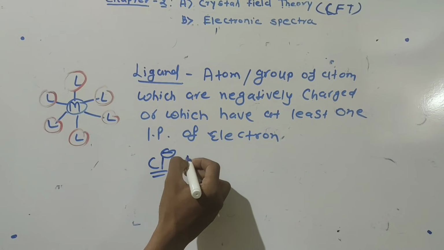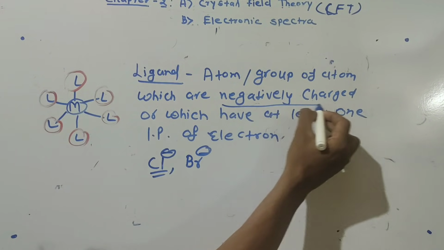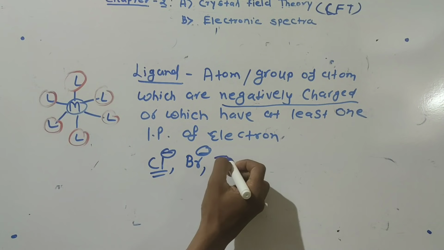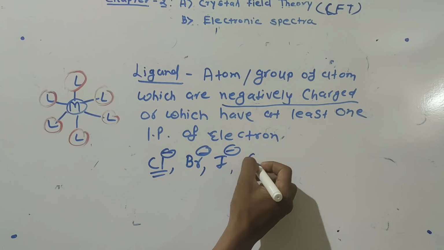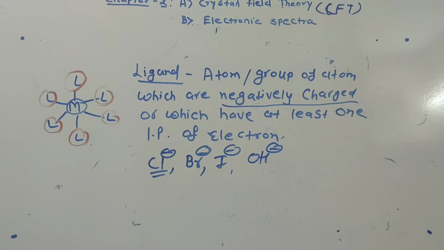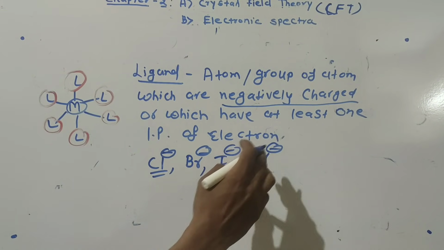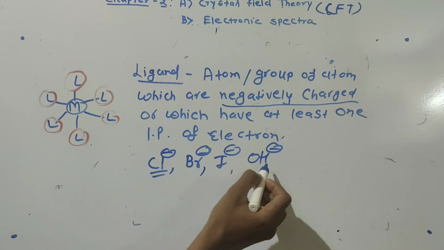In the same fashion you may write Br minus. It is also a single atom with a negative charge, so it is a ligand. Then I minus is also a ligand. Now suppose I write OH minus. It is not a single atom; it is a group of atoms, oxygen and hydrogen, and it has a negative charge. So OH minus will also act as a ligand.